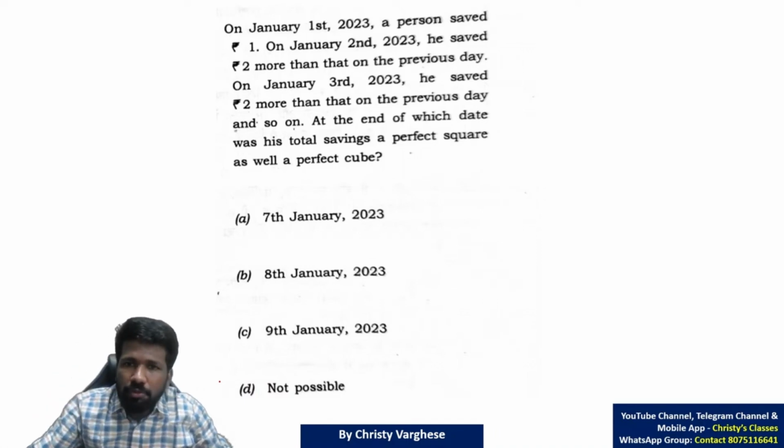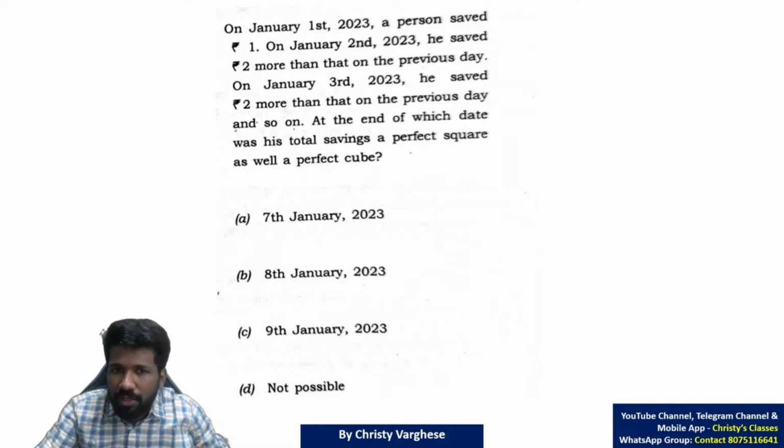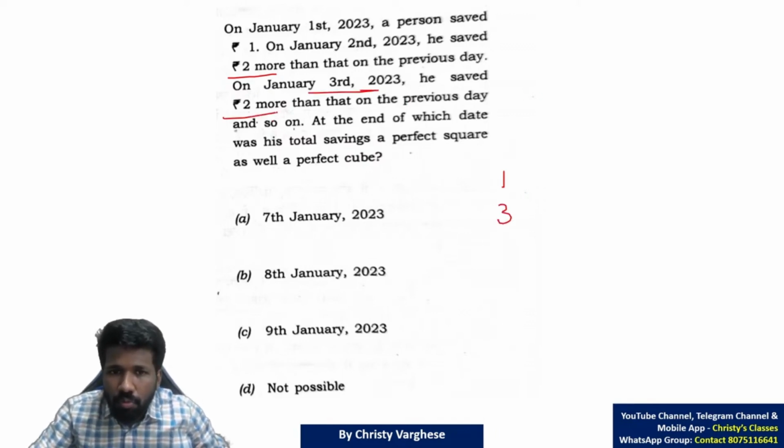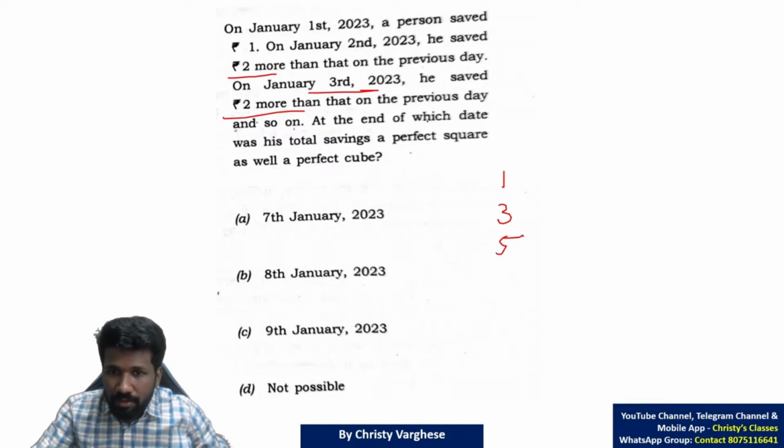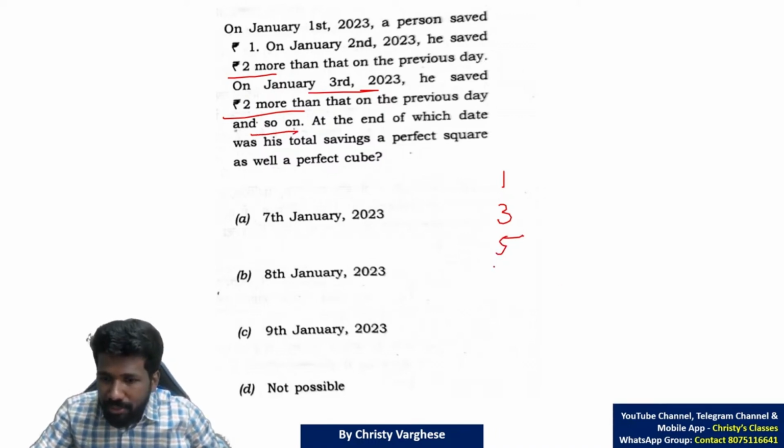On January 1st, 2023, a person saved ₹1. So January 1st, he saved 1. January 2nd, he saved 2 more than that on the previous day. 1 plus 2, 3. Third, 2 more than that of the previous day. So 3 plus 2, 5. And so on means then plus 2, 7. Then plus 2, 9. Then plus 2, 11 and so on.